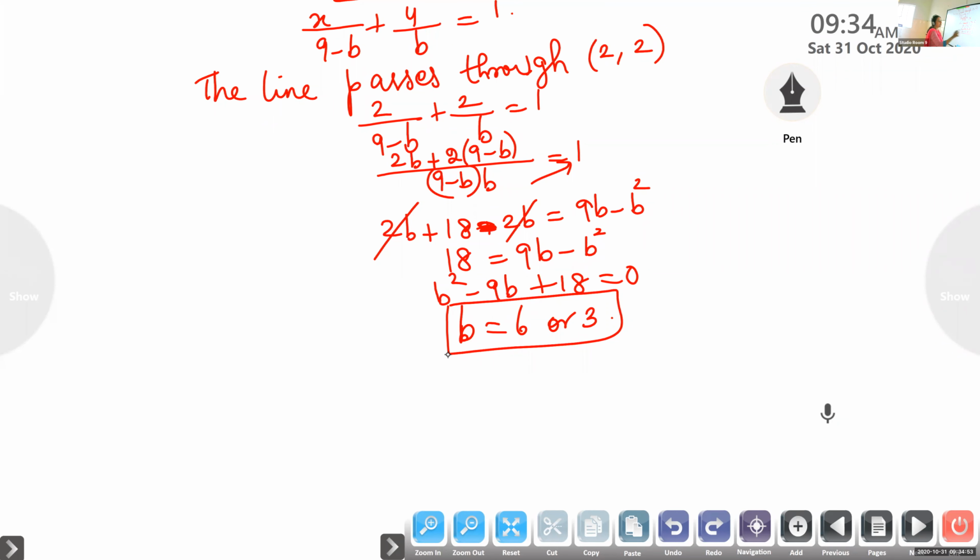So we are getting two different values. So when b is 3, correspondingly, what is the value of a? Atul, b is 3. What is the value of a? Already it is given, a plus b is 9, isn't it? So what is the value of a?